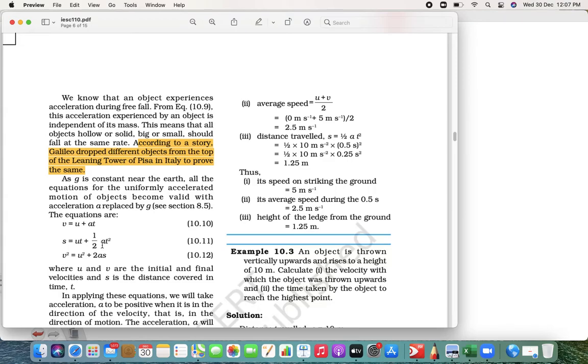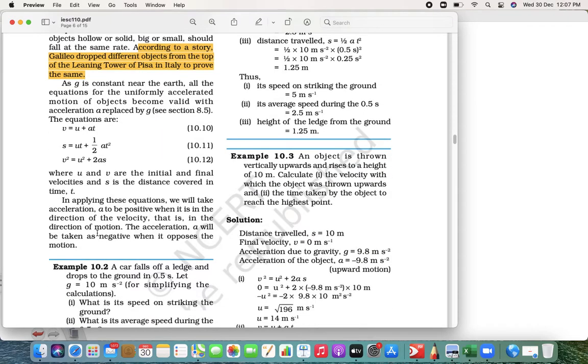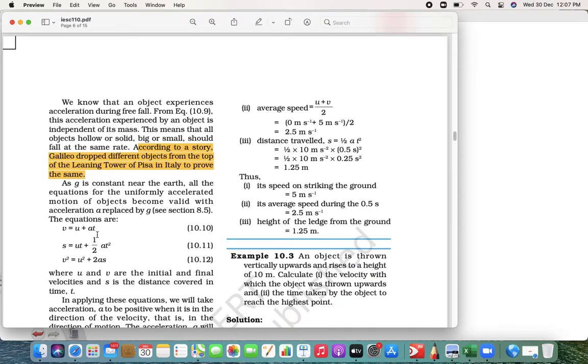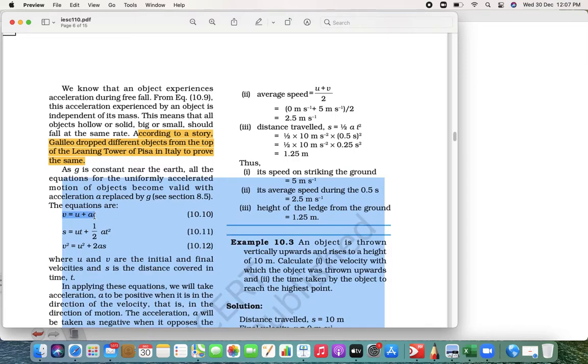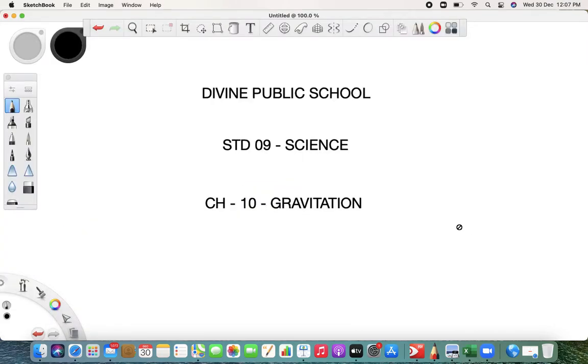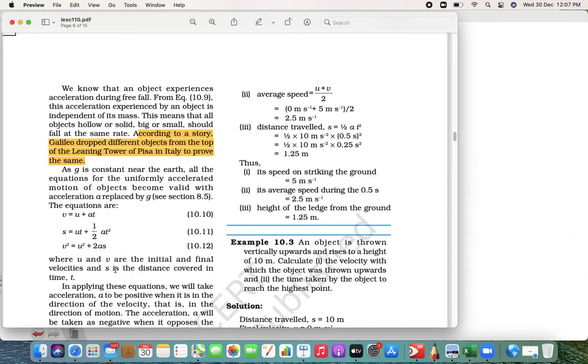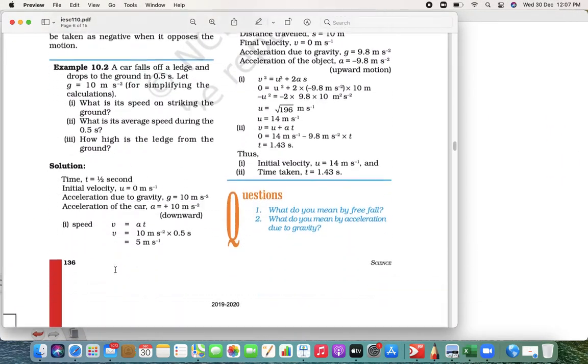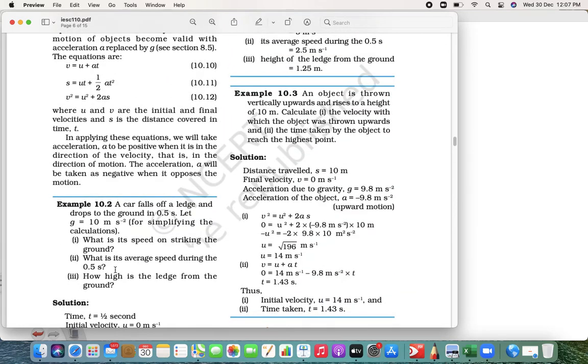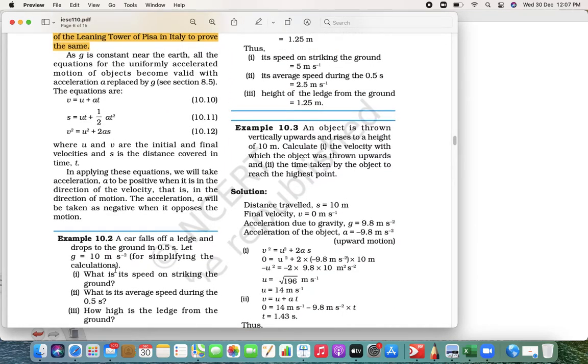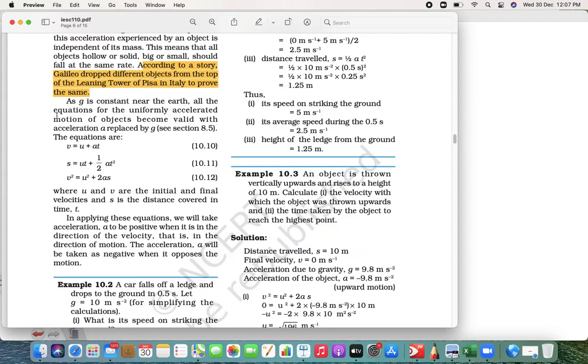In all these equations, this a gets converted into g. So now, instead of v is equal to u plus at, we will write v is equal to u plus gt. So when you apply this, a is replaced by g. g is a constant on earth, and in all these equations a is replaced by g.